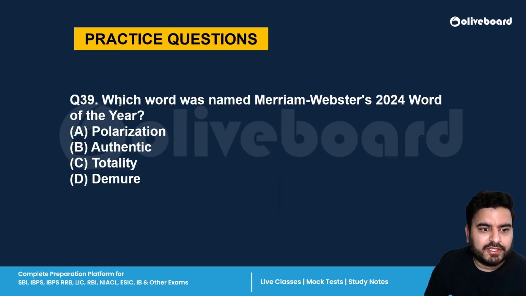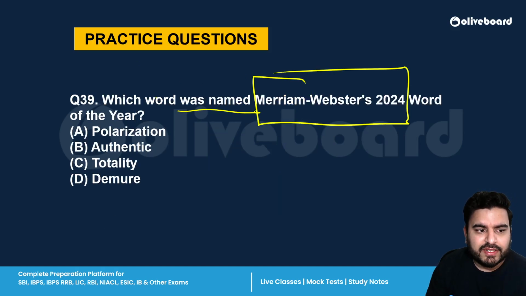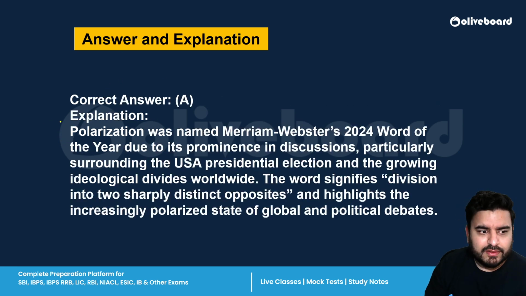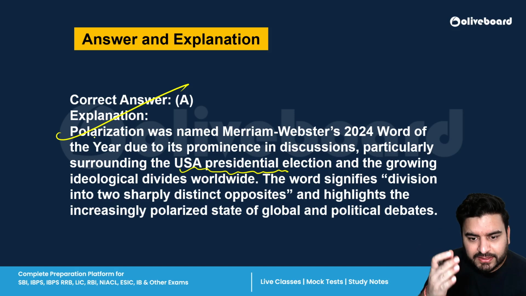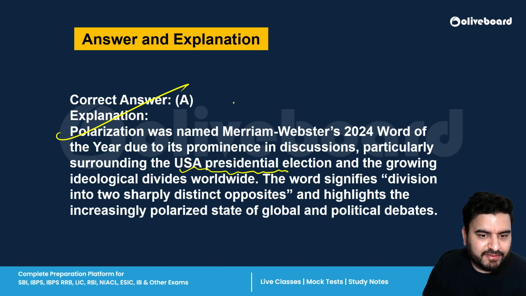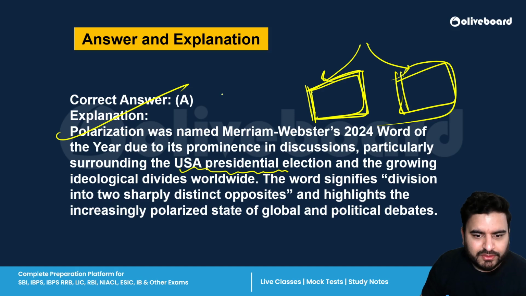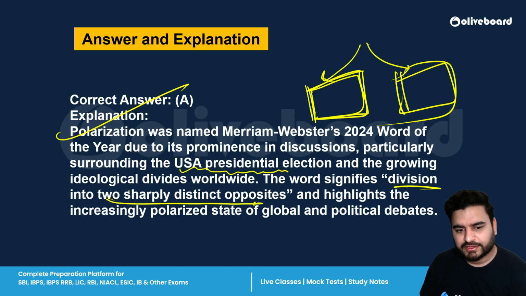Next is, which word was named as the Merriam-Webster's 2024 word of the year? The correct answer is A, polarization. All right, polarization was named as the 2024 word. Why? Because during the US presidential election, this was used, and the world is growing toward different ideological divides. For example, in India, we know that some political parties are favoring one religion, some are favoring other religions. So basically, the word signifies what? Division in two sharp, distinct opposites.